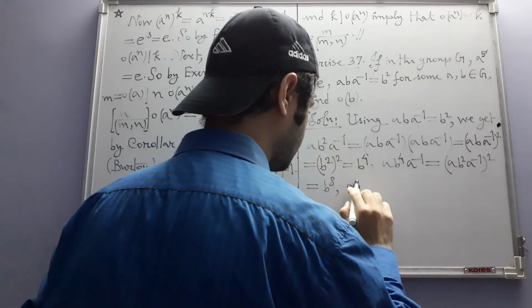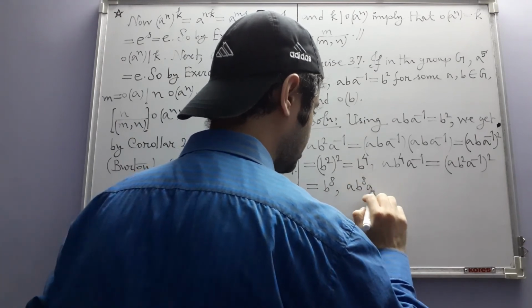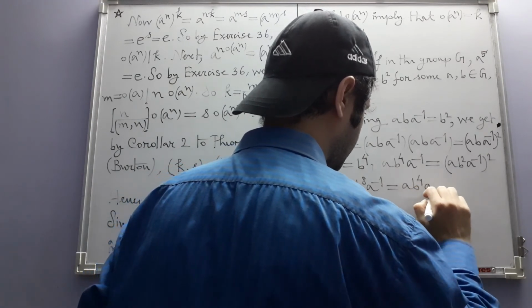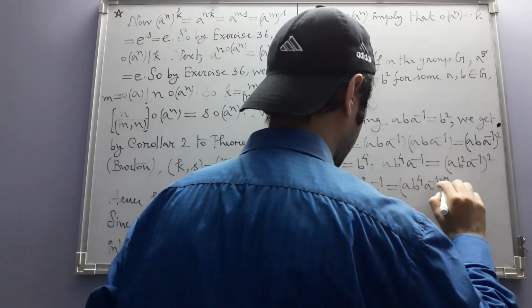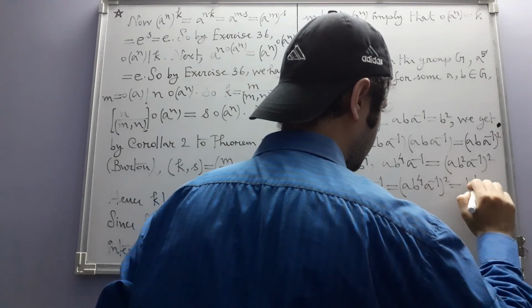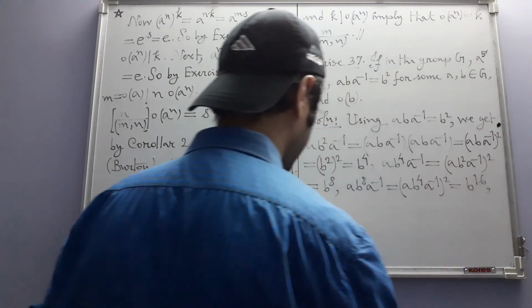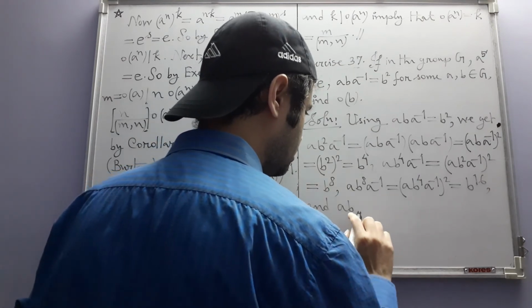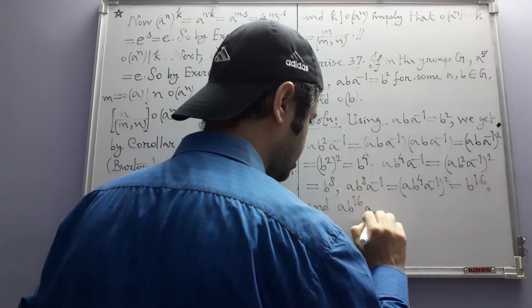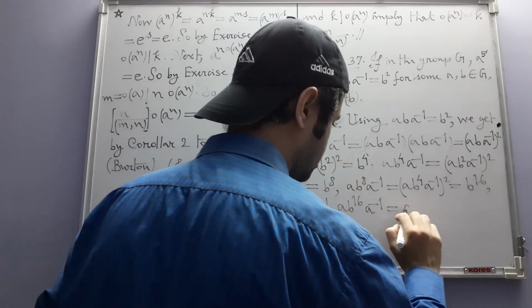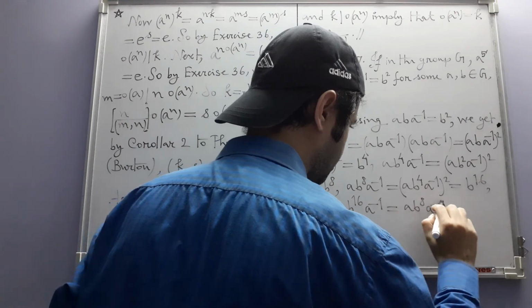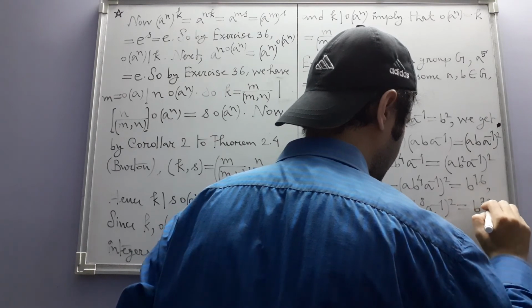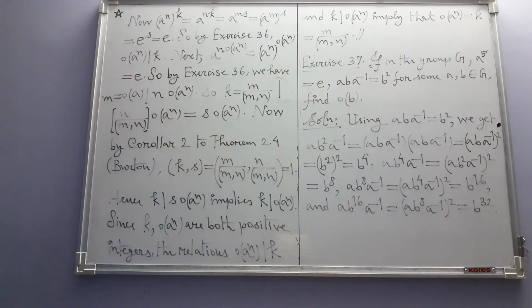Then a b to the power 8 a inverse is equal to a b to the power 4 a inverse whole square. This will be 16, and a b to the power 16 a inverse is a b to the power 8 a inverse whole square. So this is b to the power 32.